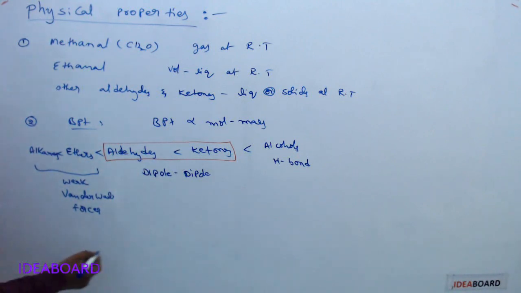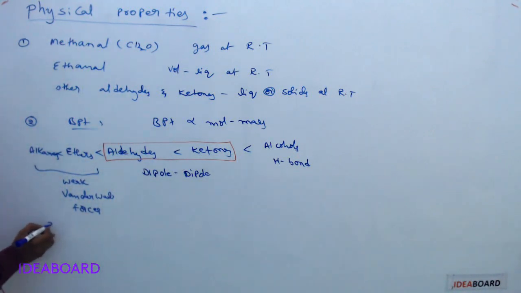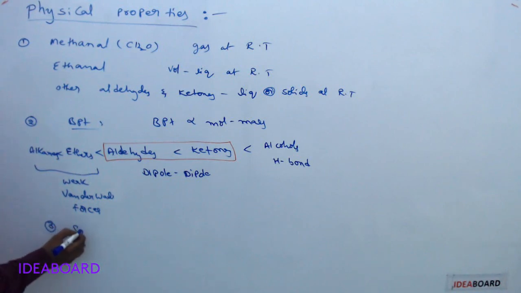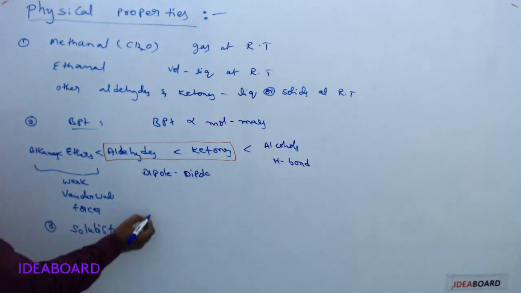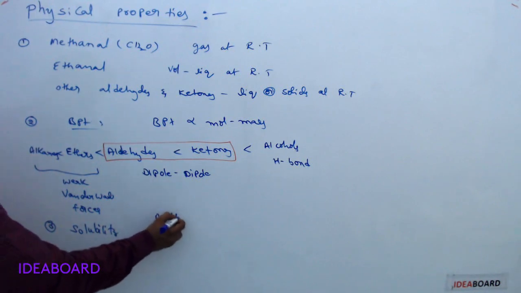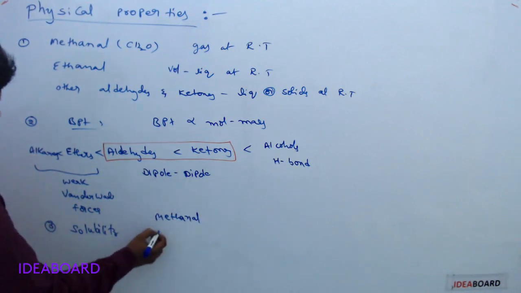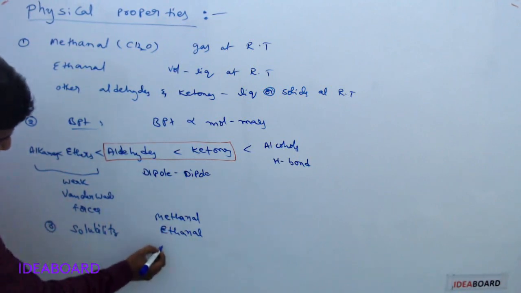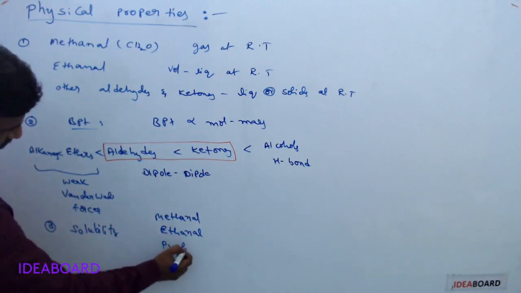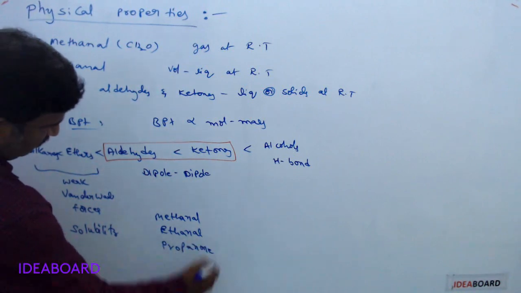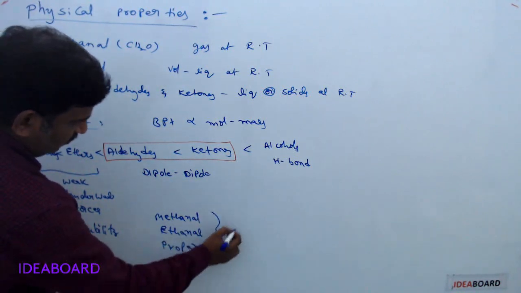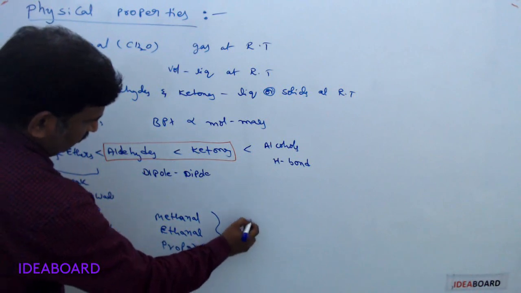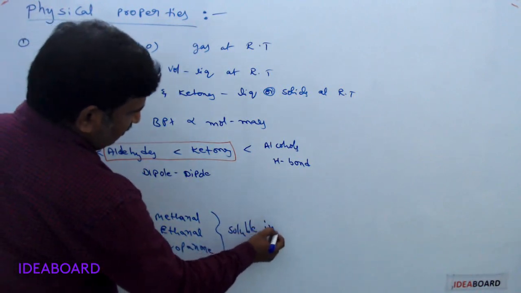Next point is solubility. Methanal, the first aldehyde, ethanal, the second aldehyde, and the first ketone, propanone, these three are soluble in water.